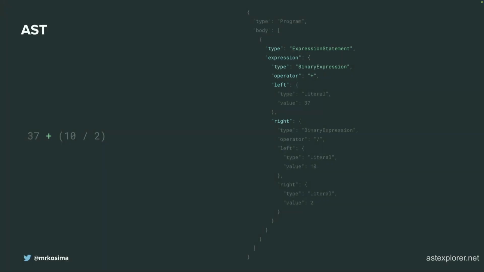A binary expression means that we have only two nodes, left and right. You can see here the operator plus, and left expression and right expression. The left node represents a literal, type Literal, and value 37. And the right node is also a binary expression with operator divide, left node value 10 and right value 2. Hope it's clear for everyone because it's crucial to understand. So yeah, this is basically the AST of this small expression.